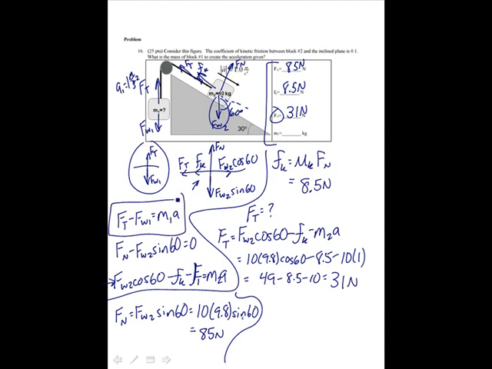Now that I know the tension, I have Ft equals m1g plus m1a. And so m1 is equal to Ft over g plus a. That is 31 over 9.8 plus 1. And I get 2.9 kilograms.